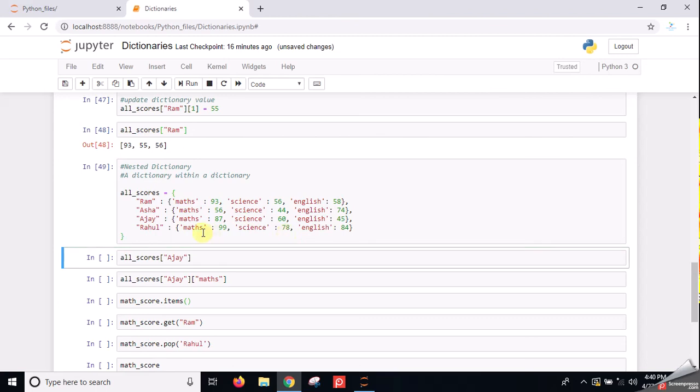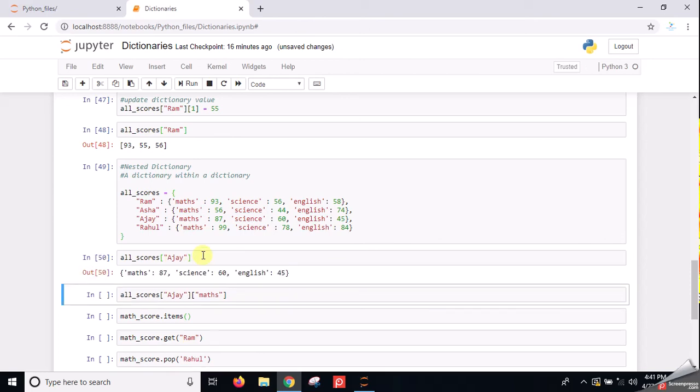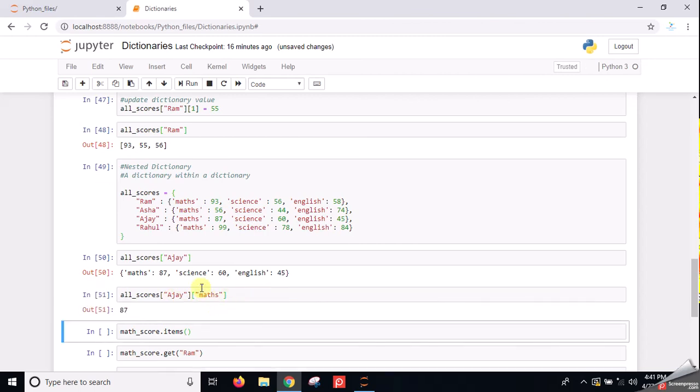Now suppose I want to print the scores of Ajay, then I have to give the dictionary name, then square brackets, then the key name, which is Ajay over here. So I can get the marks of all the subjects. Now it is easily readable that Ajay scored 87 in maths, 60 in science, and 45 in English. Now if I want only the math scores, then I will give both keys like this in square brackets. It will behave just like the index value, and I will get the math scores. It is very simple.